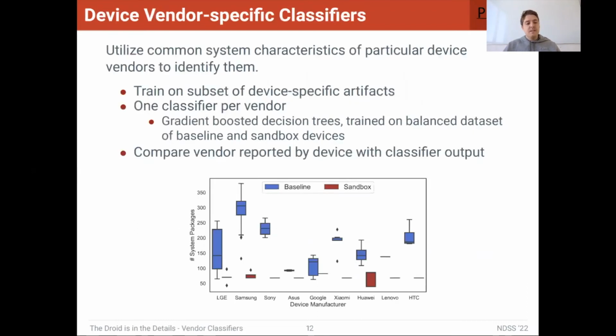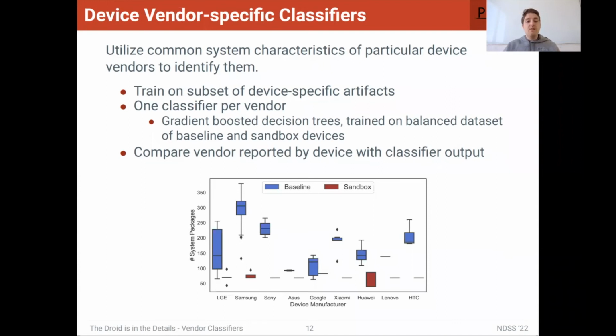On top of creating this general classifier that distinguishes between real devices and sandboxes, we also wanted to see if we could create device vendor specific classifiers, which would pretty much mean that we train on a subset of device specific artifacts that paint the picture of what a Samsung device looks like or what an LG device looks like. So we created one classifier per vendor, and we created gradient boosted decision trees again, but this time we trained on a balanced data set between baseline devices and sandbox devices.